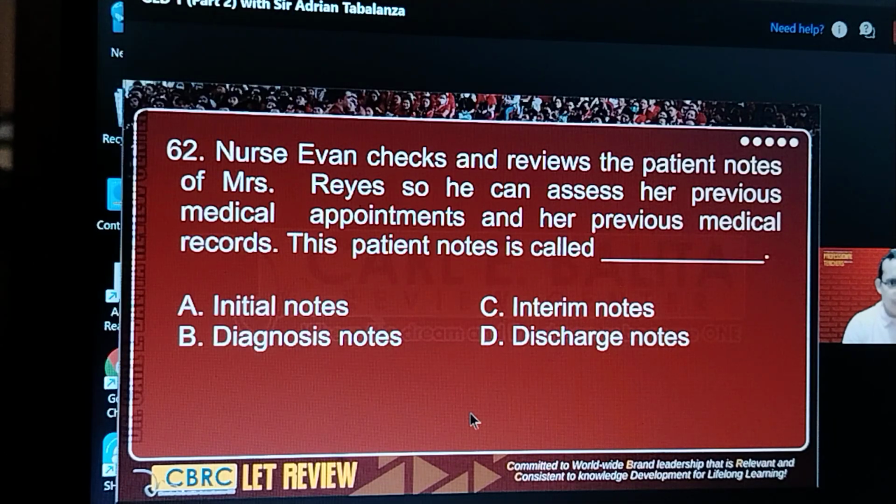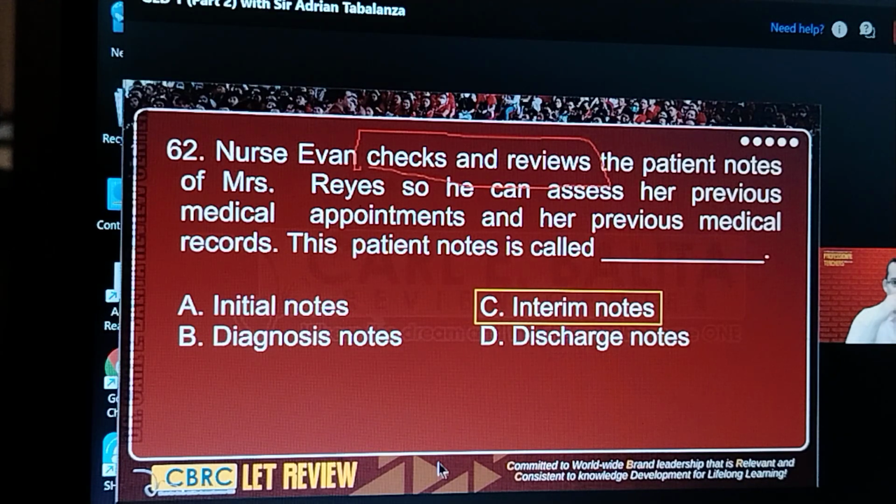2. Okay, so the words check and reduce. Evan is reviewing, what is the answer there? It's not notes. The correct answer is interim process stage, because you are reviewing and trying to look at notes, the initial notes.